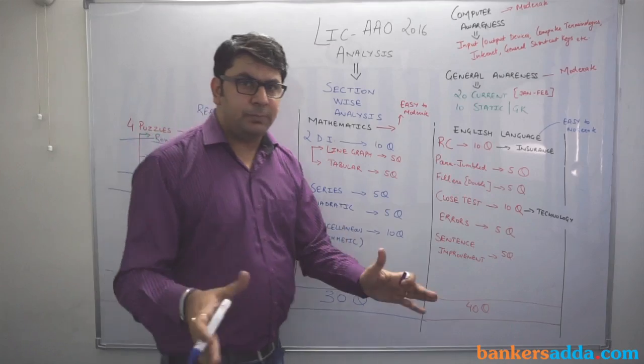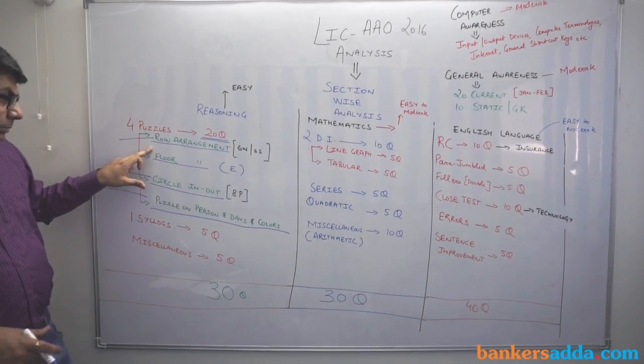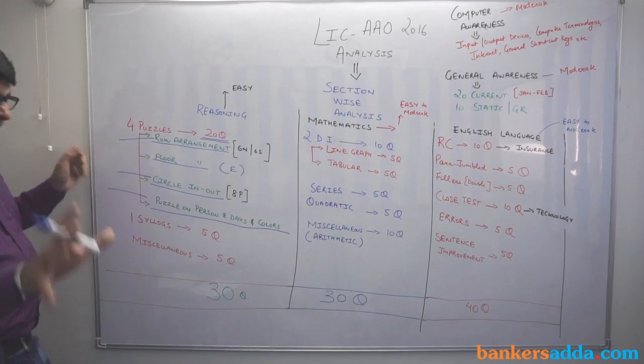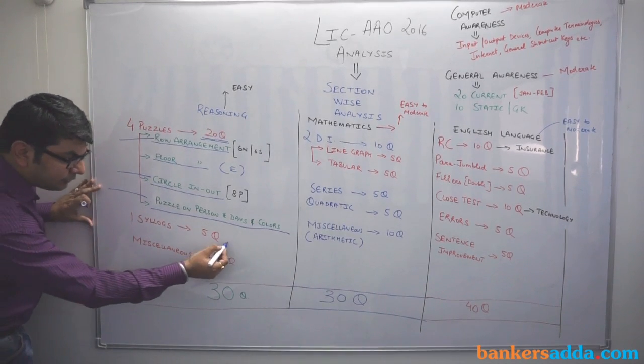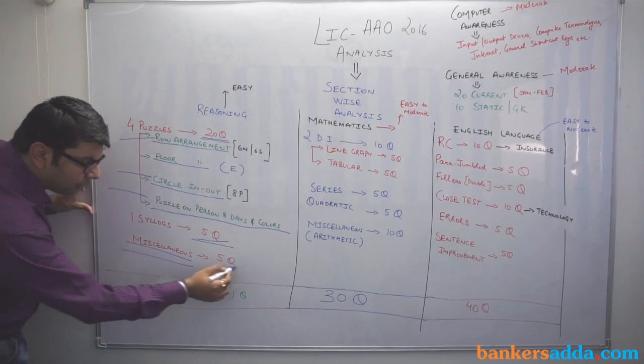So our advice will be to attempt, out of these puzzles, first the floor one, then the row, then the circle, and then the rest. Then the remaining 10 questions were 5 questions from syllogism, which was easy, and 5 questions from the miscellaneous section.